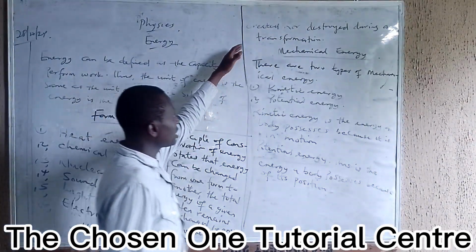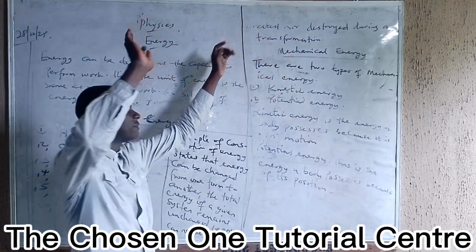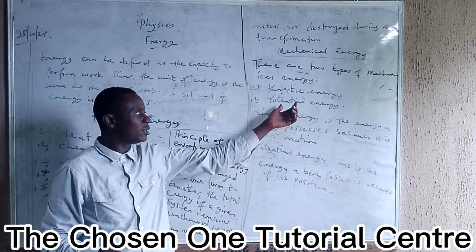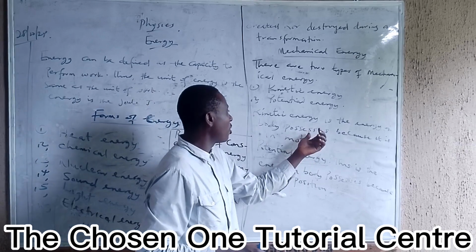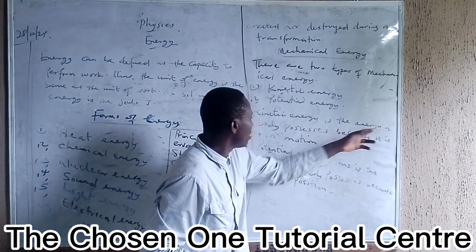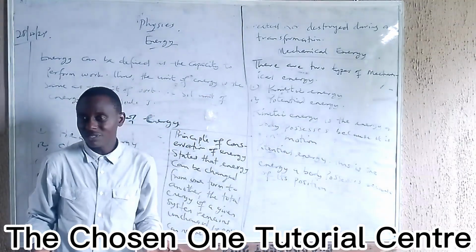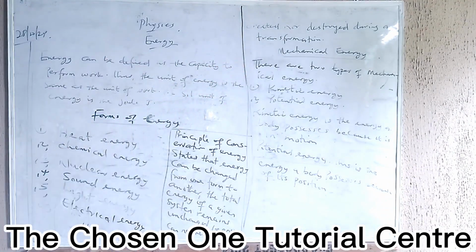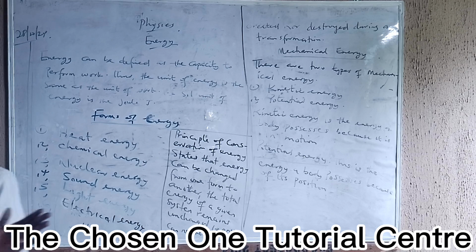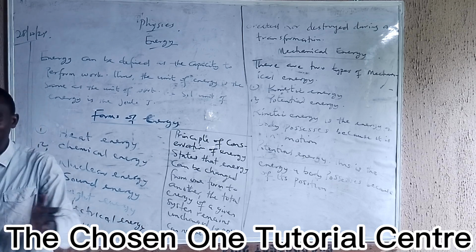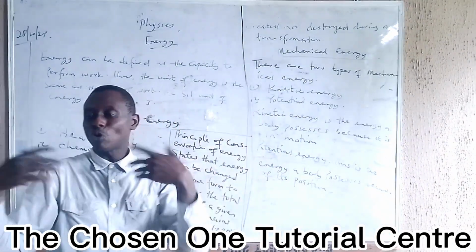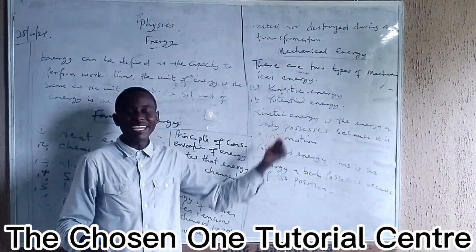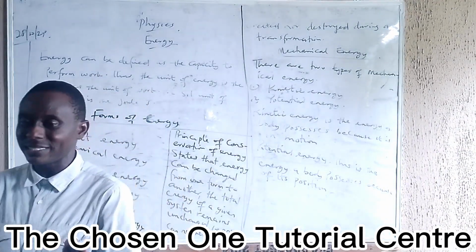So let's look at mechanical energy. We have two types of mechanical energy: kinetic energy and potential energy. What is kinetic energy? It's the energy a body possesses because of its motion. All human beings are in motion, except a dead person. The chairs cannot have kinetic energy. All human beings, because we move from one place to another, possess kinetic energy, movement.